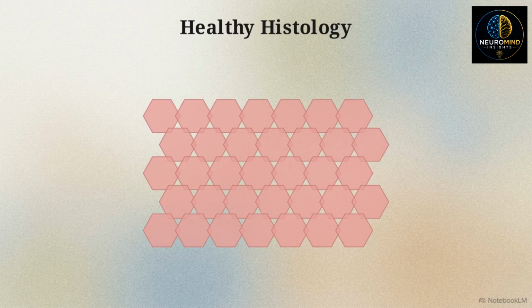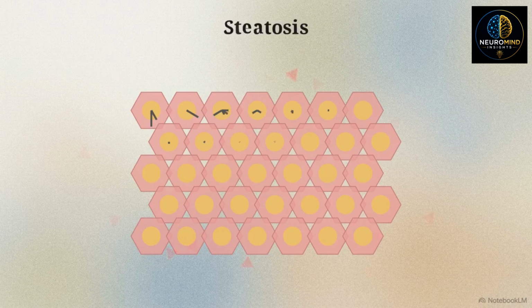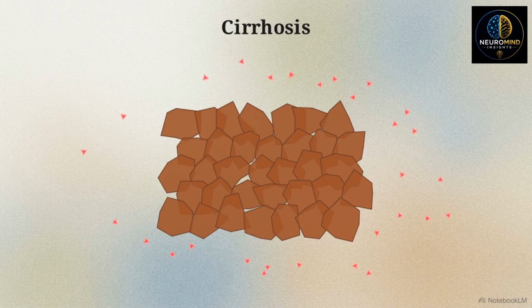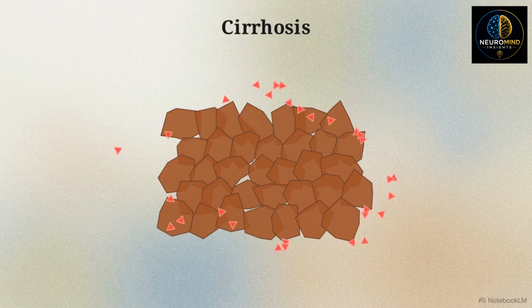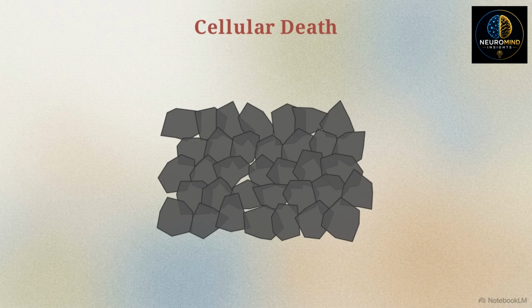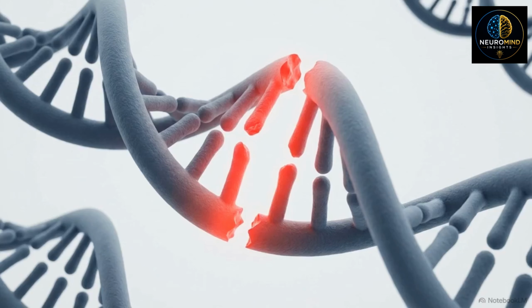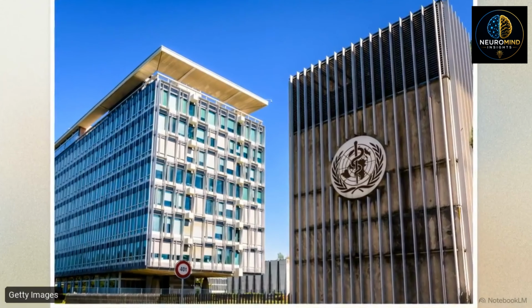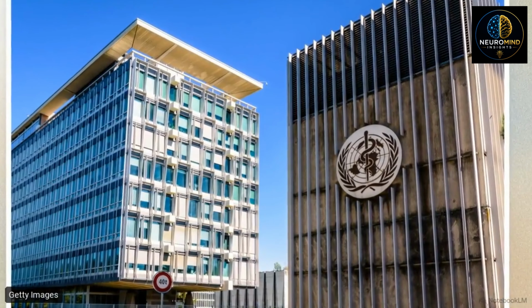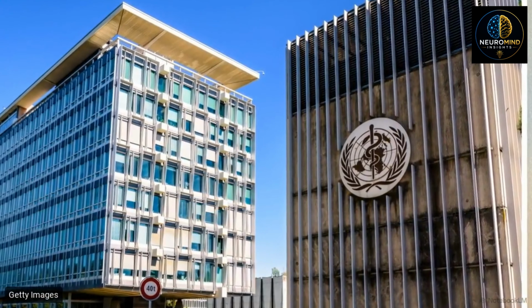Liver histology advances from healthy cells to steatosis to fibrosis, ending in cirrhosis. The primary driver is acetaldehyde. As the liver metabolizes ethanol, it creates this highly toxic compound, triggering oxidative stress, inflammation, and cellular death. Acetaldehyde damages DNA directly. This specific mechanism is why the World Health Organization strictly classifies alcohol as a known human carcinogen, directly linked to elevated rates of hepatic and gastrointestinal cancers.